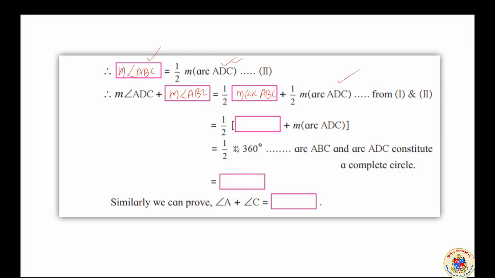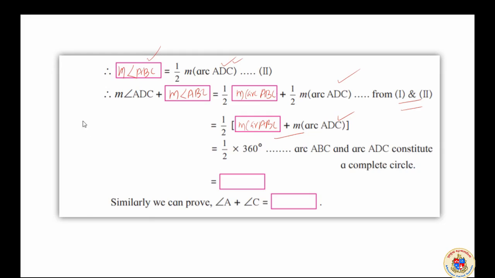Now we know that this is the addition of 1 and 2. The measure of arc ABC plus ADC, with the half common. The measure of the arcs means the central angle, and that will be equal to 360 degrees.